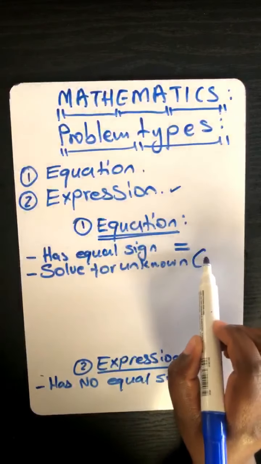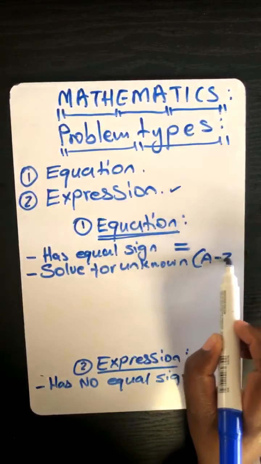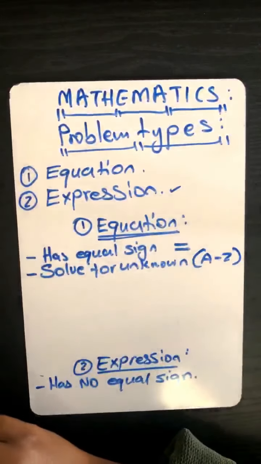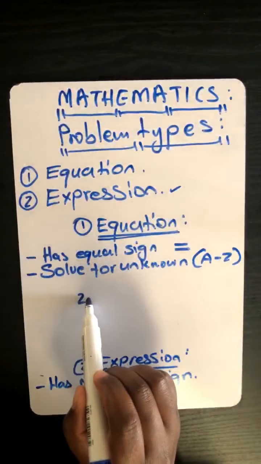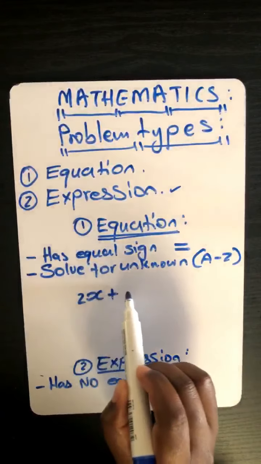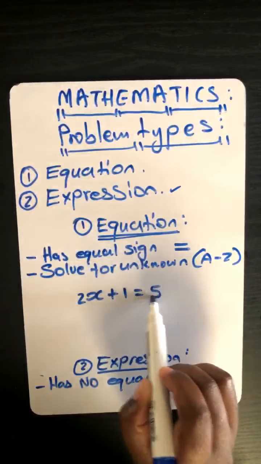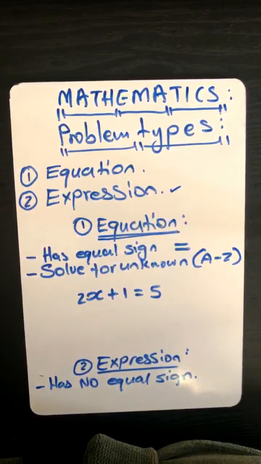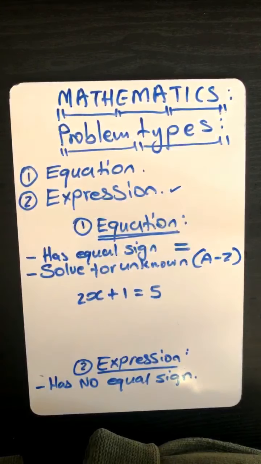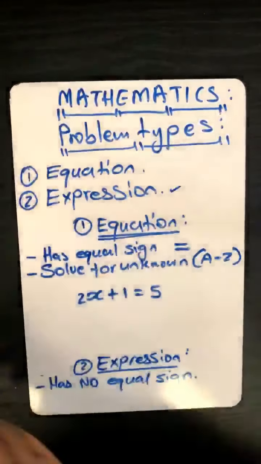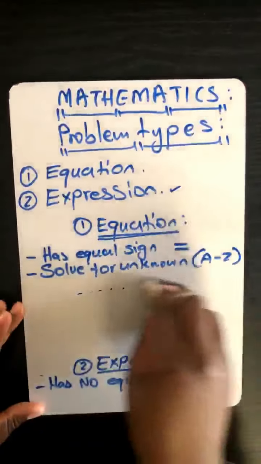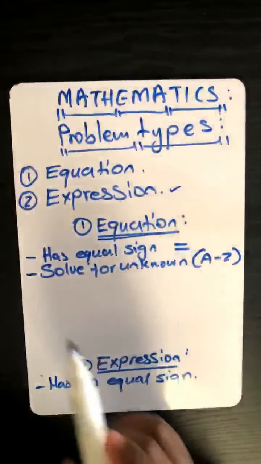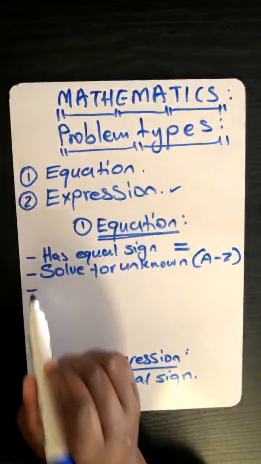And normally the unknown is represented by a letter which could be any letter from A up to Z. I'll give an example just now. Let's say we have 2x plus 1 is equal to 5. You tell me, what is that? It's an equation. Why? It has an equal sign. Then it ends there. You are done. 100%.